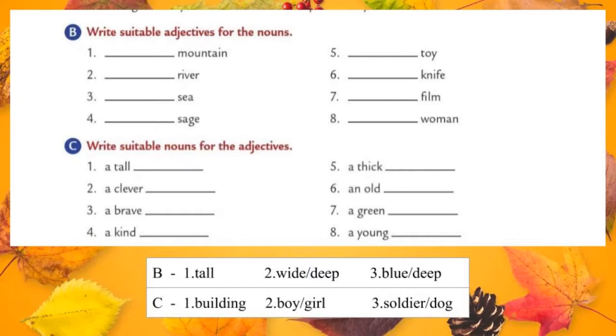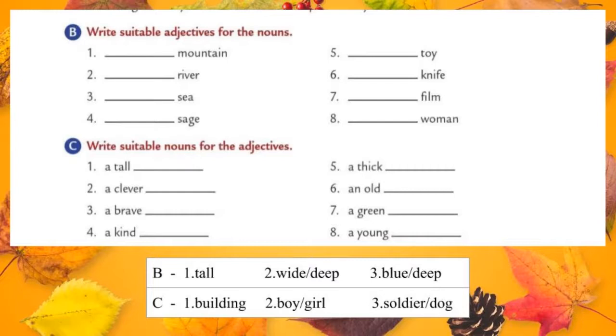Let's move to the next exercise, that is write suitable nouns for the adjectives. Now they have given adjectives, you should write the nouns. In the previous exercise they gave nouns and we wrote adjectives, but in this exercise they gave adjectives, we should write the nouns.